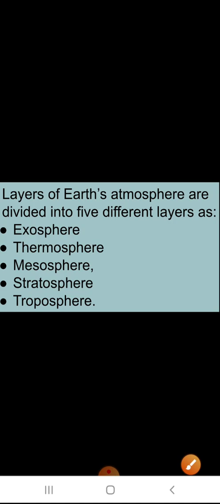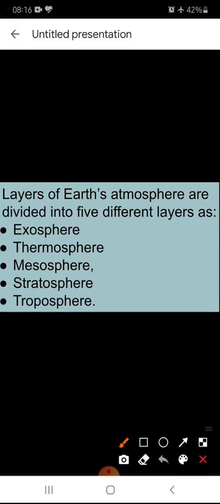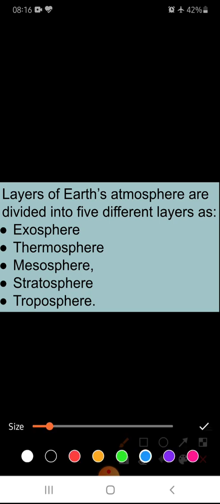Now we'll talk about the layers of atmosphere. What are the layers of atmosphere? The atmosphere can be divided into several layers. Some are explained here, you can see. They are exosphere, thermosphere, mesosphere, stratosphere and troposphere. These are the 5 layers of atmosphere that we will discuss today.